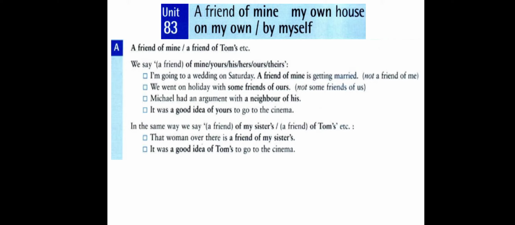It was a good idea of Tom's. We can say it was a good idea of his. And to replace his by the noun itself, we say a good idea of Tom's. It becomes Tom plus apostrophe plus s. It was a good idea of Tom's to go to the cinema.